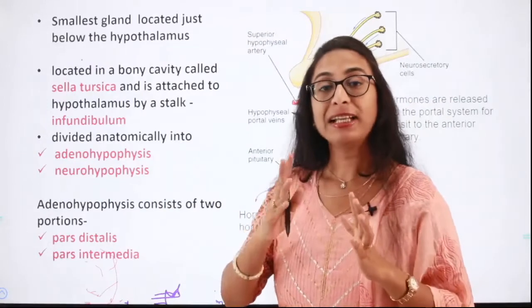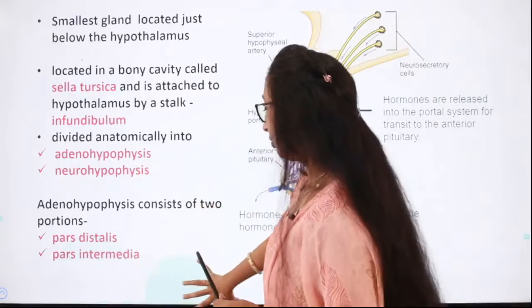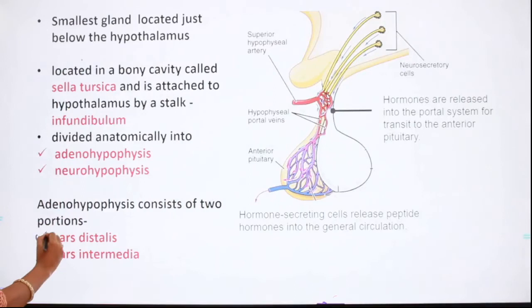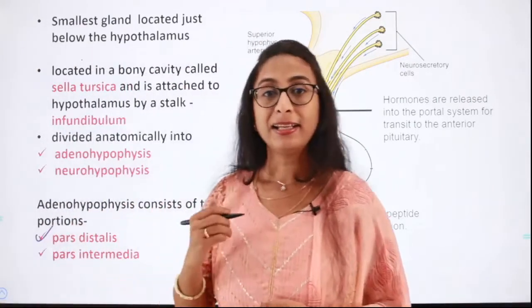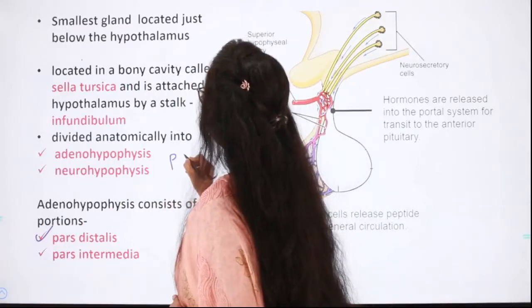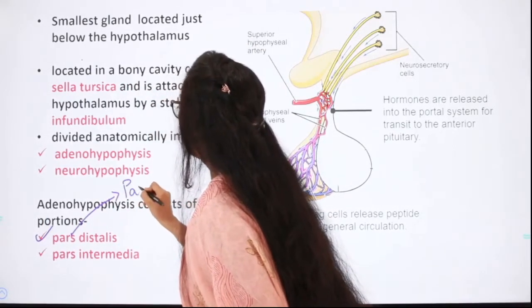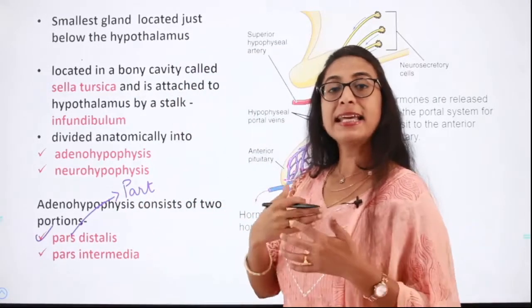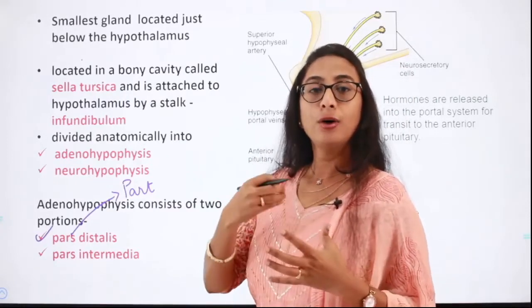However, the pituitary gland is composed of 3 parts. What are the 3 parts? The first part is called pars distalis. What do we mean by pars distalis? In Latin, pars means part and distalis means it is at a distance from the point of origin of that gland or region or tissue.